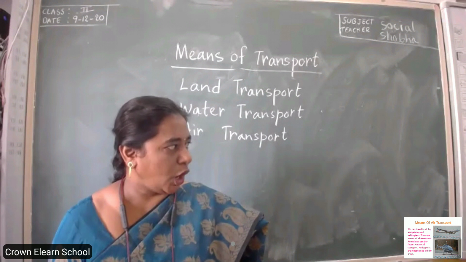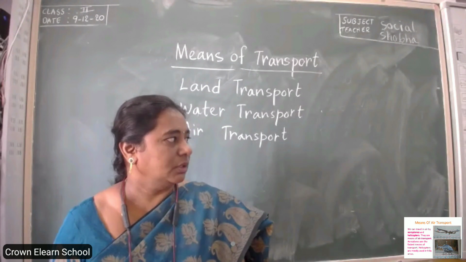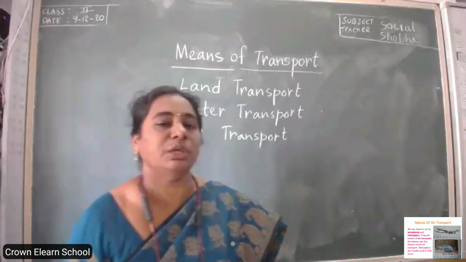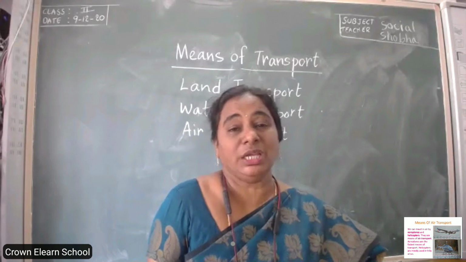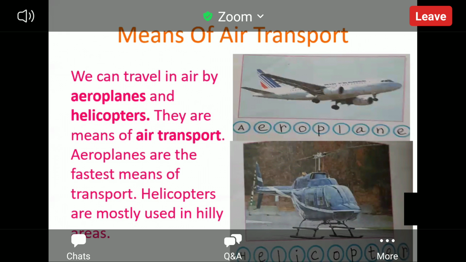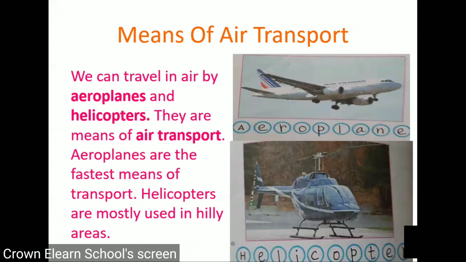Next we have the helicopter. These helicopters are mostly used in hilly regions. Not only hilly regions, but for shorter distances also, they are run by private people. What are these hilly areas? Areas which consist of a lot of mountains, big mountains. There you also find people, especially in our country in the Himalayas. These Himalaya mountains